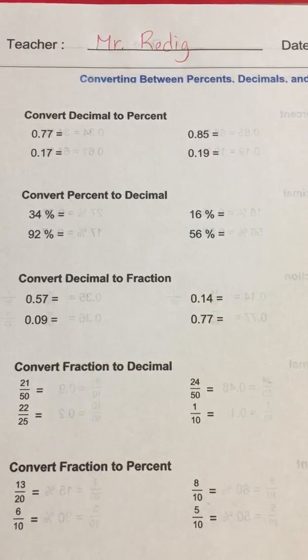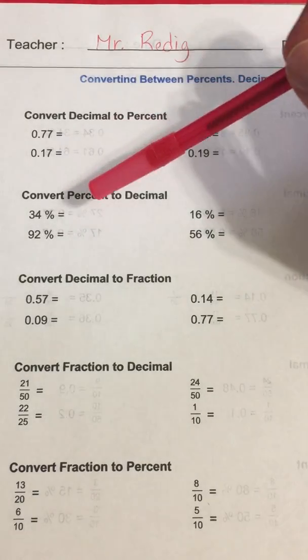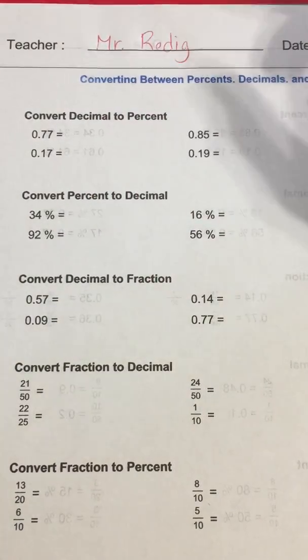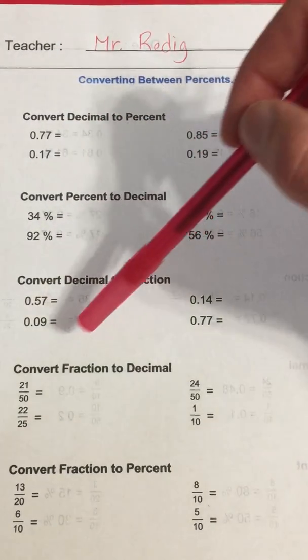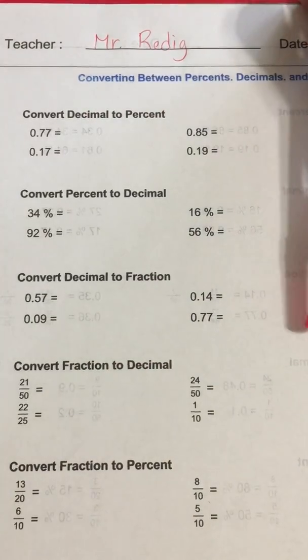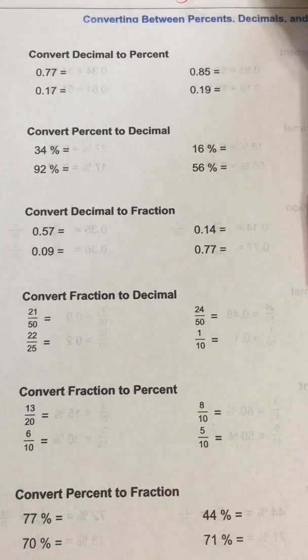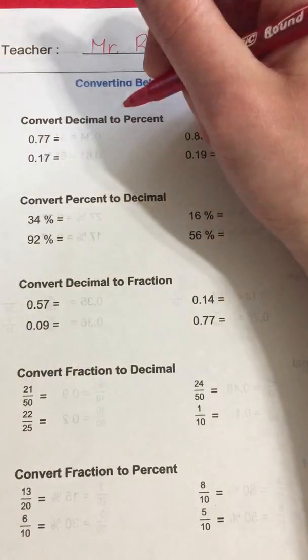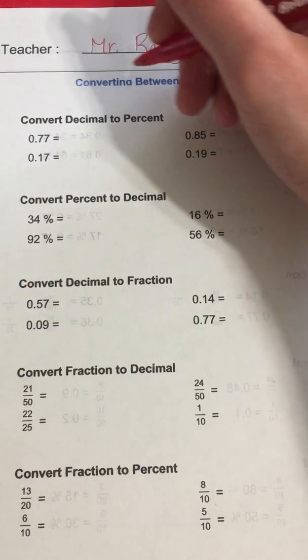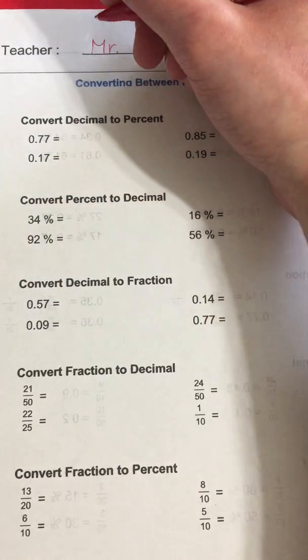But one thing that I have noticed that students struggle with is this idea of converting. Going from decimal to percent, percent to decimal, decimal to fraction, fraction to decimal, fraction to percent, and percent to fraction. Something that a lot of students do struggle with. So we're going to talk a little bit about it and try to make it a little bit easier for them to understand. The first one we're going to talk about is converting from a decimal to a percent.